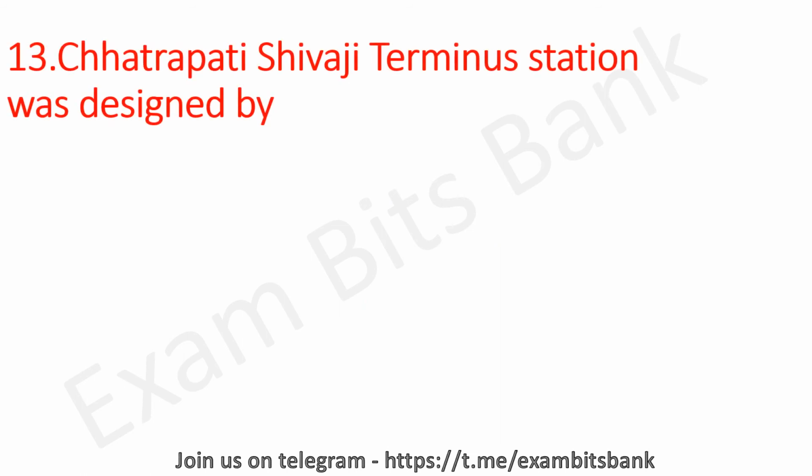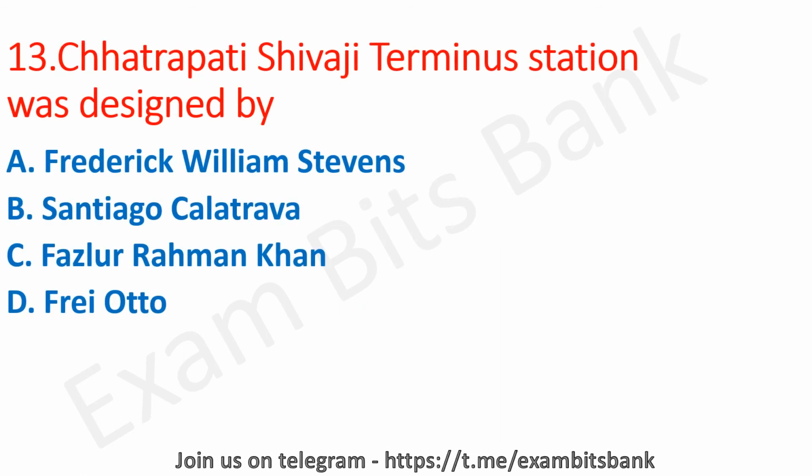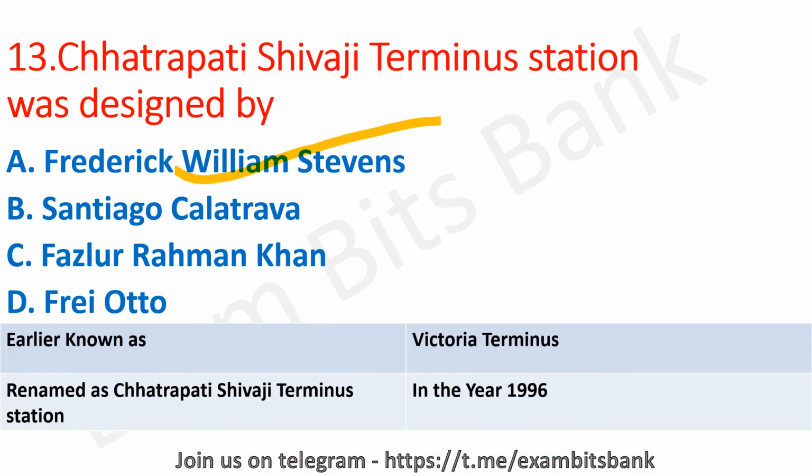Chhatrapati Shivaji Terminus Station was designed by, options are Frederick William Stevens, Santiago Calatrava, Fazlur Rahman Khan, or Frei Otto. The correct answer for this question is option A, Frederick William Stevens. So Chhatrapati Shivaji Terminus Station was designed by Frederick William Stevens, and earlier it was known as Victoria Terminus, and afterwards it was renamed as Chhatrapati Shivaji Terminus Station in the year 1996. Moving on to next question.